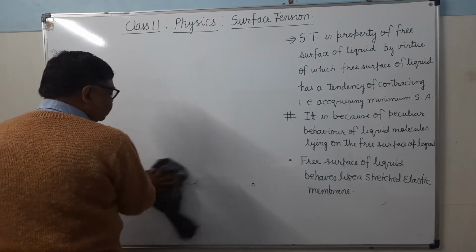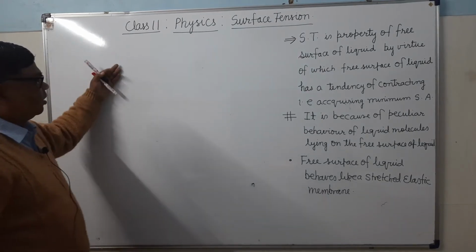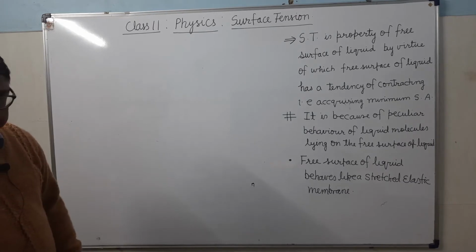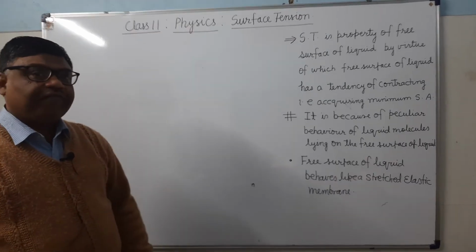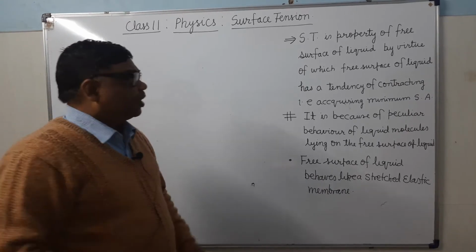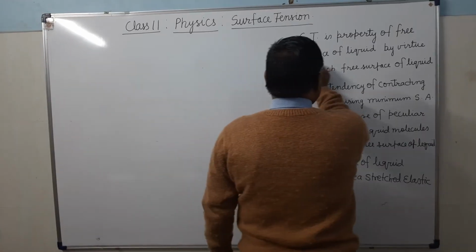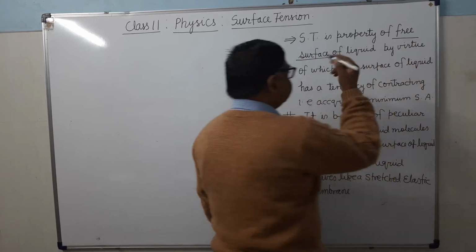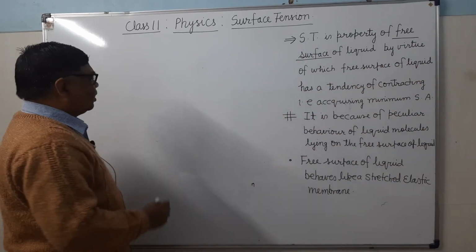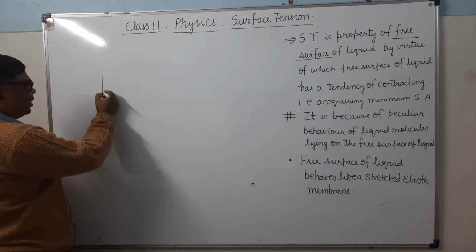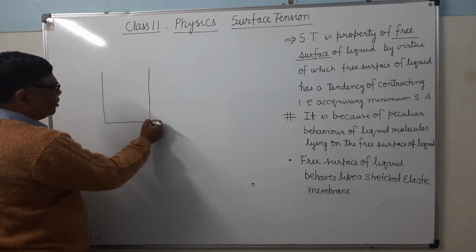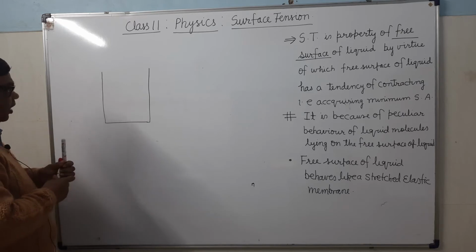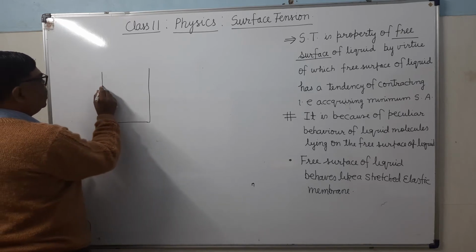First, I will give you some examples. From those examples, you can see here surface tension is the property of the free surface of a liquid. What is the free surface? Free surface means the surface which is in contact with the air. For example, this is a container, and in this container you have filled some liquid. It's clear?